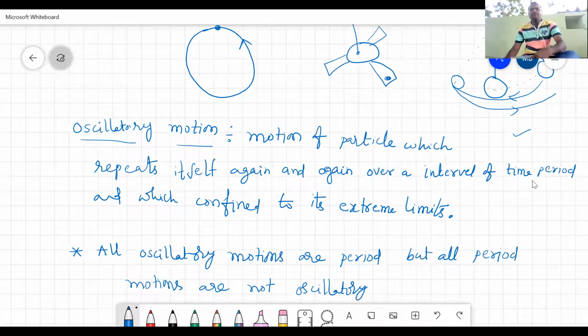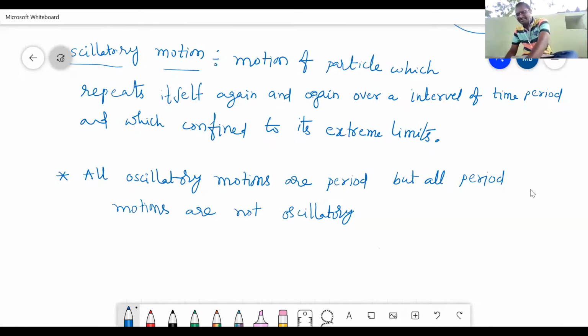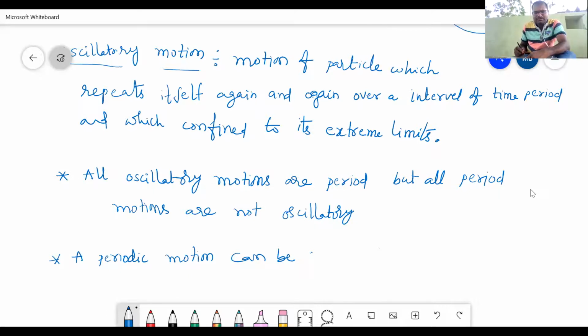Now, if you want to represent a periodic motion mathematically, a periodic motion can be represented by a function, any function.